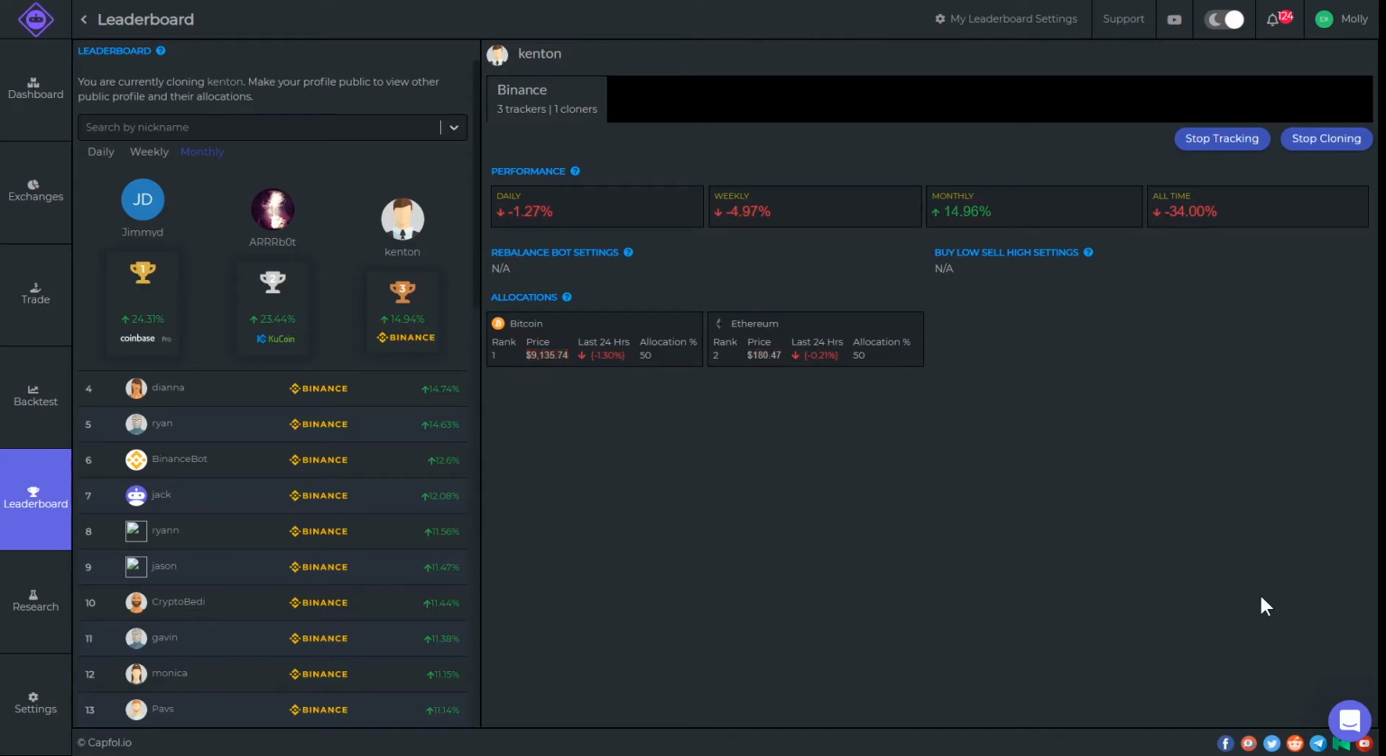Now, what is in it for traders and why should they take care of their performance? Two things. One, they get paid per month per cloner, so if someone has multiple cloners, they can earn quite a bit from the platform. And two, they get to participate in monthly contests. These will be mostly trading competitions using Capfolio funded accounts. Winners get to keep part of the profits.